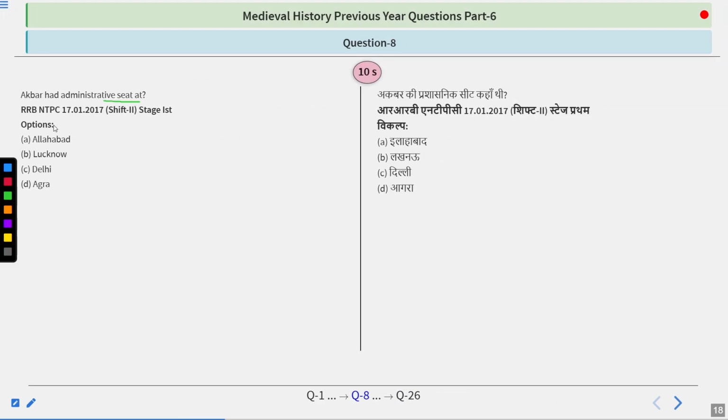Akbar had an administrative seat at, options: Allahabad, Lucknow, Delhi, Agra. Very good question. Try to figure out this answer.